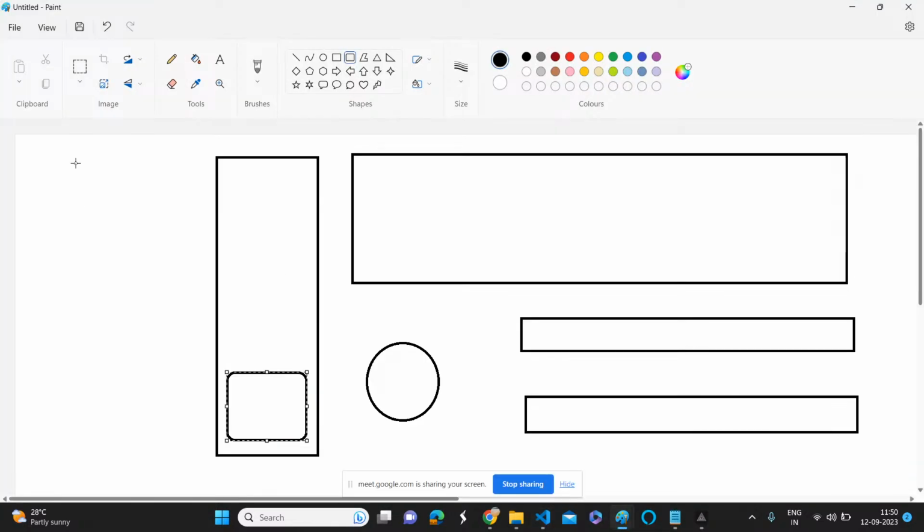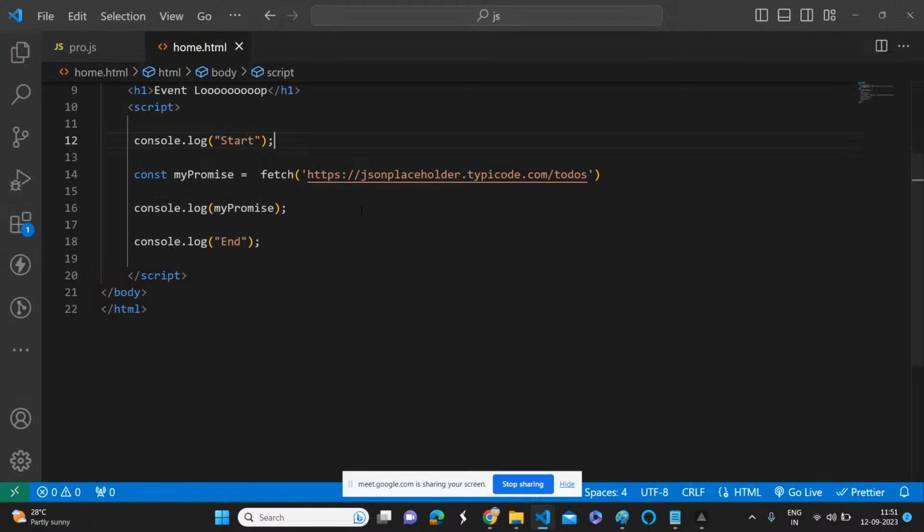We know it's very simple. It will print start.